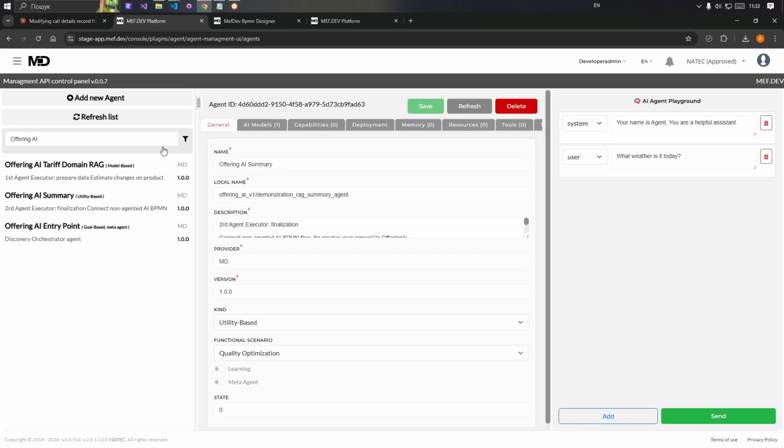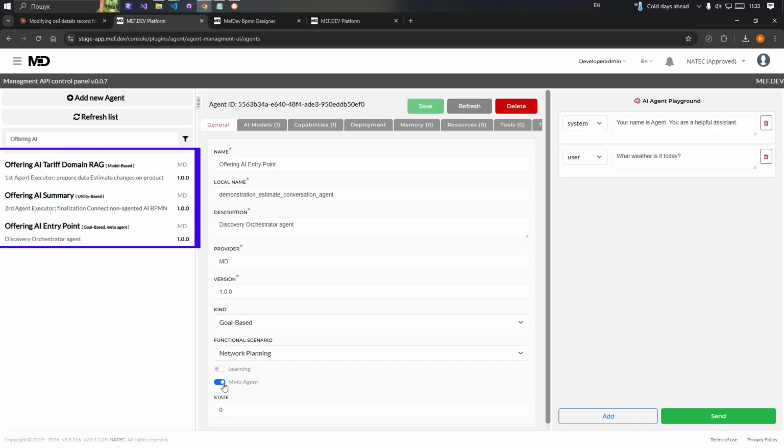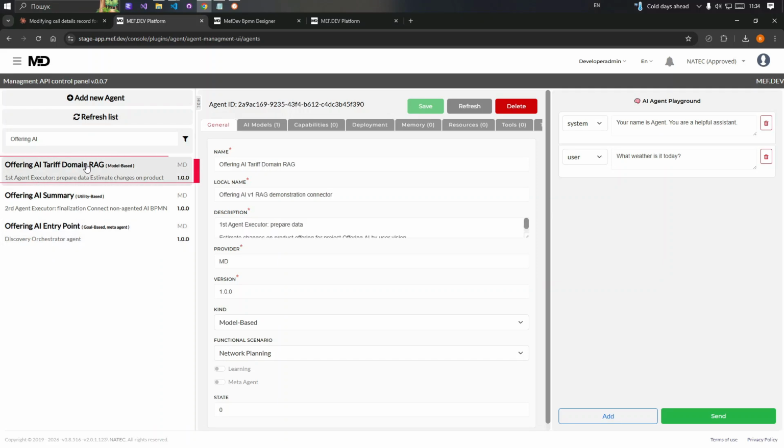On the screen, you can see the Agent Management Control panel, the interface used to configure, manage, and operate the TMF-939 Agent Management API. For this demo, we pre-registered 3 agents. Offering AI Orchestrator, the main meta agent responsible for coordination. Function Discovery Agent, a goal-based agent that determines required functionality. And Execution Agent, a utility-based agent that performs the task triggered by the MCP tool.